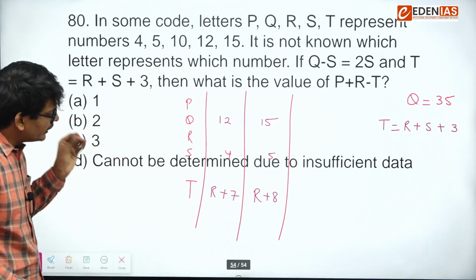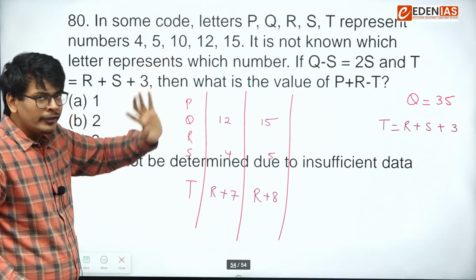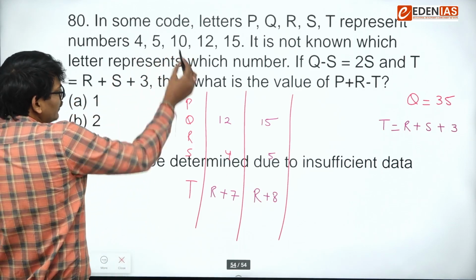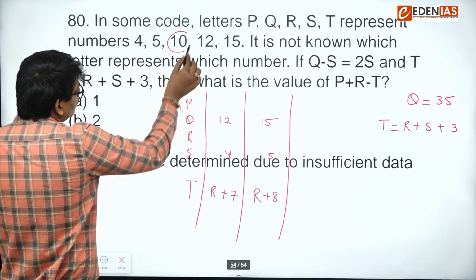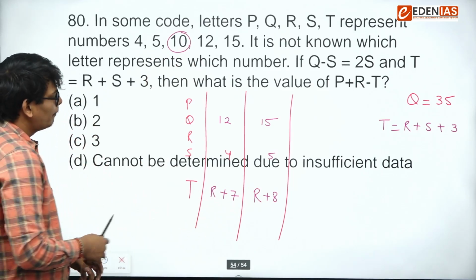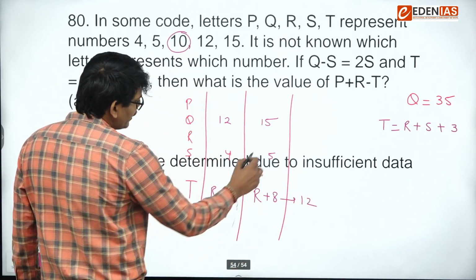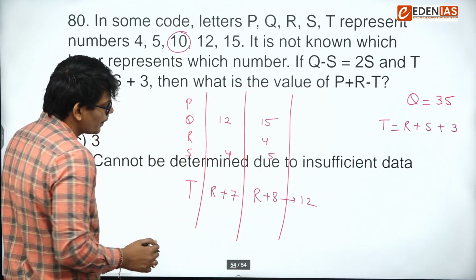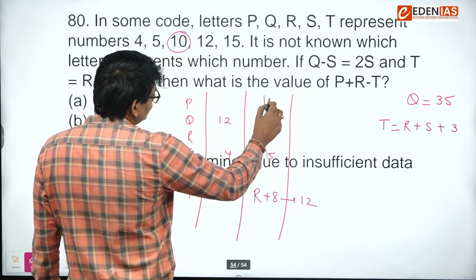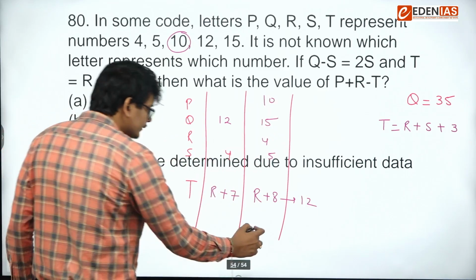So definitely it is more than 8. So more than 8, it can be 10 or it can be 12. If I take T as 10, not possible then because then R will be 2. But if I take R plus 8 as 12, R will become 4, which is possible, and the remaining P will be 10.